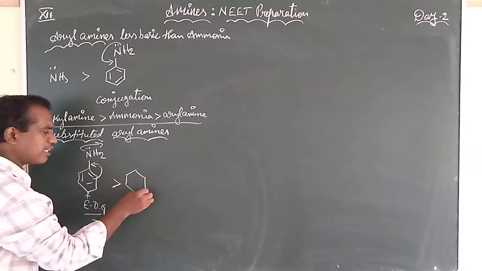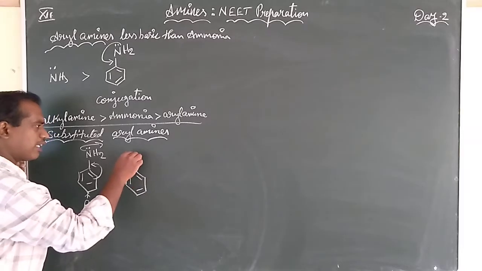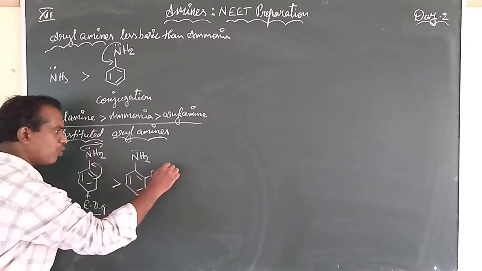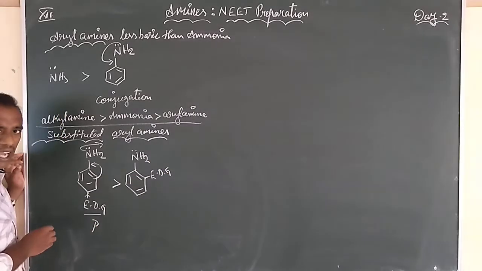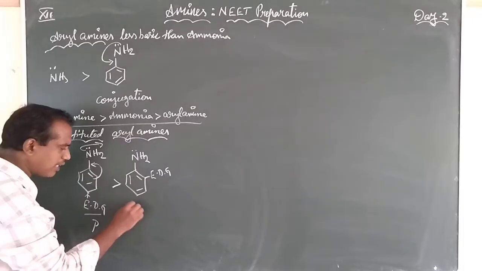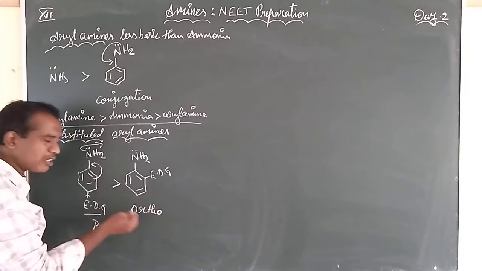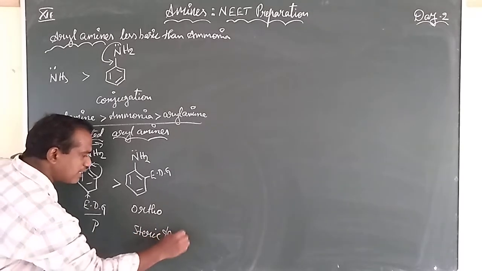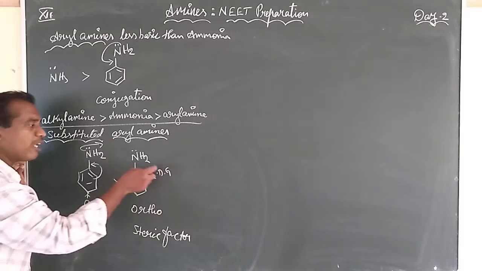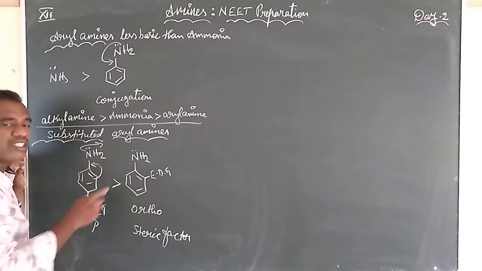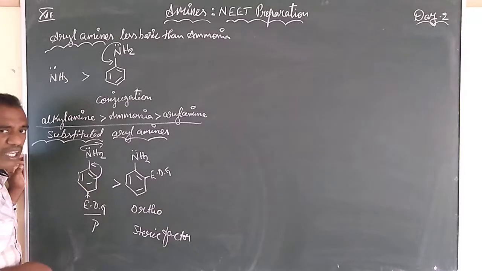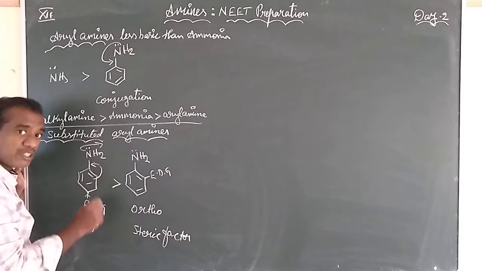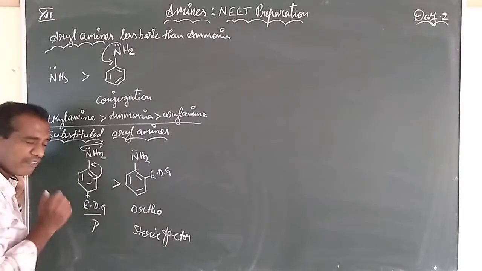Electron donating groups present at the ortho position do not show more basic nature than para. They are less basic than para due to the steric factor.